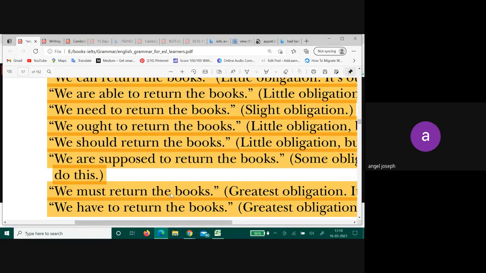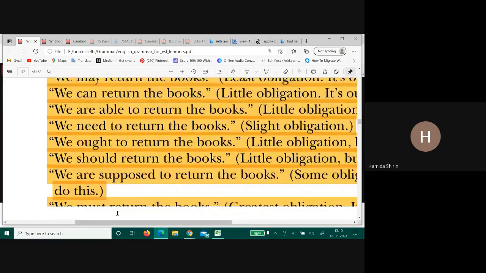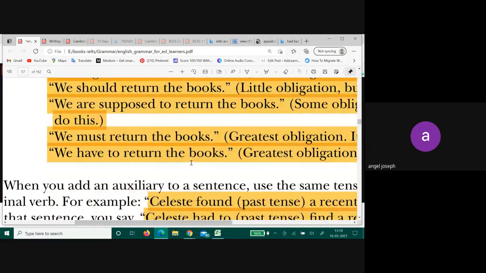Okay. Next to have to, just put an arrow and write greatest compulsion. Greatest compulsion for have to, right?